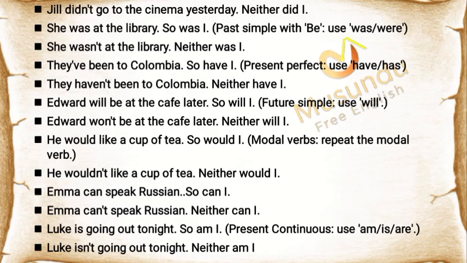She wasn't at the library. Neither was I. They've been to Columbia. So have I, present perfect, use have/has. They haven't been to Columbia. Neither have I. Edward will be at the cafe later. So will I, future simple, use will. Edward won't be at the cafe later. Neither will I. He would like a cup of tea.